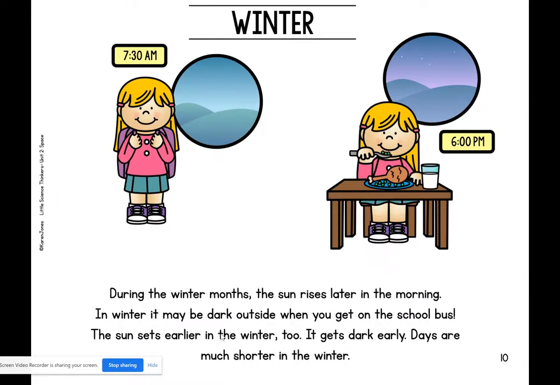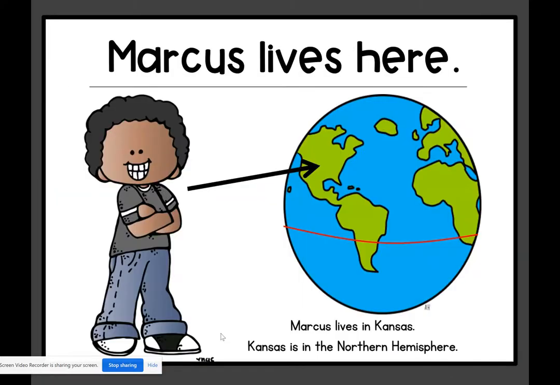Now you're going to do an investigation about a boy named Marcus. Marcus lives where that line is pointing. That's in North America where we live. And he lives in Kansas. That's the state. And Kansas is in the northern hemisphere. So now you're going to do an investigation and you're going to be looking at some pictures to help us decide what season it is where Marcus lives.